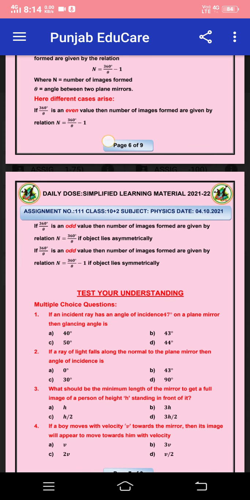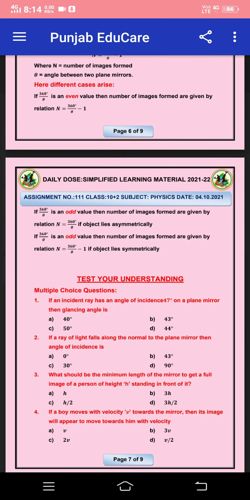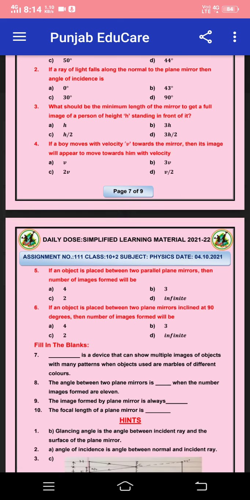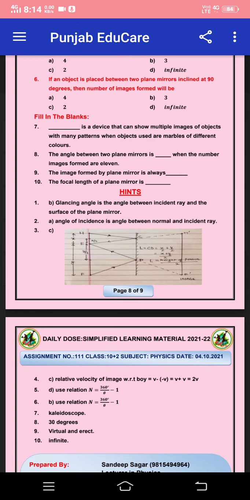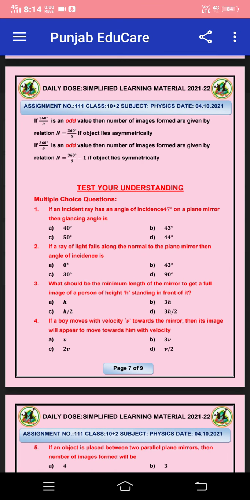If an incident ray has an angle of incidence 47 on a plane mirror, then the glancing angle is 43. If a ray of light falls along the normal to the plane mirror, then the angle of